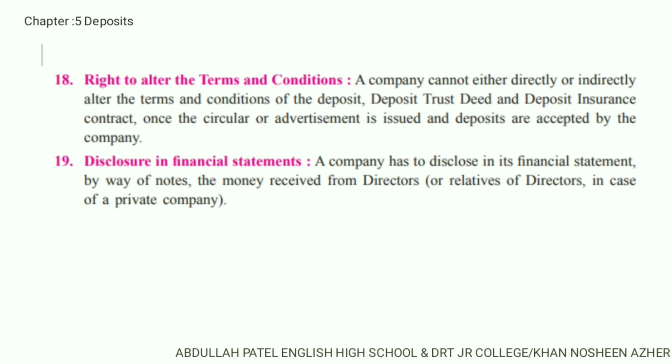Number 19, disclosure in financial year. A company has to disclose in its financial statements, by way of notes, the money received from the director or relative of the director in case of a private company.